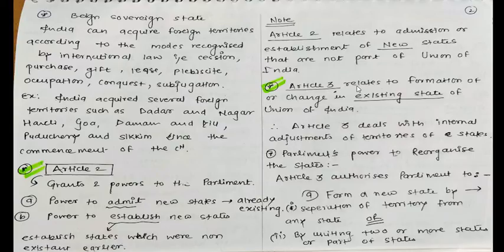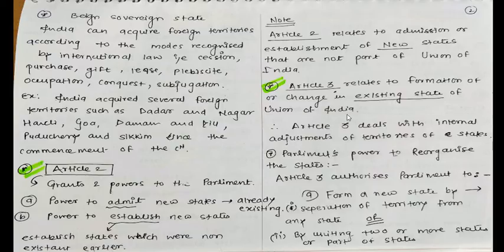Article 3 relates to formation or change in existing states of the Union of India. Now Article 2 is done, we are moving on to Article 3.